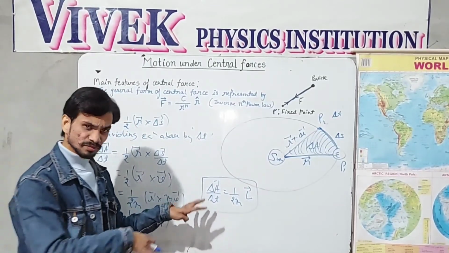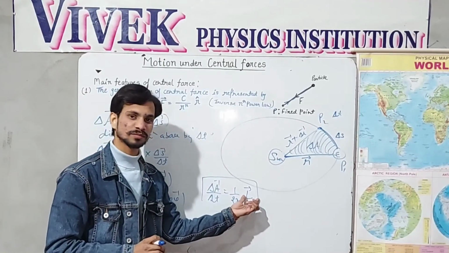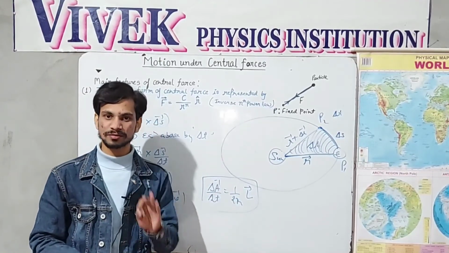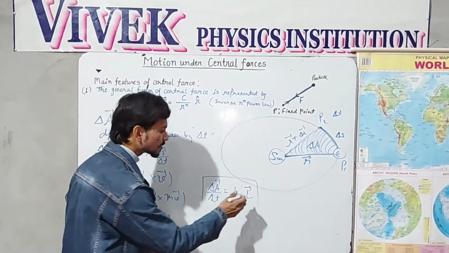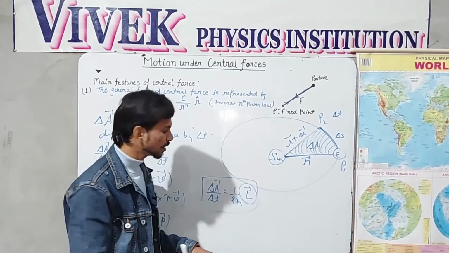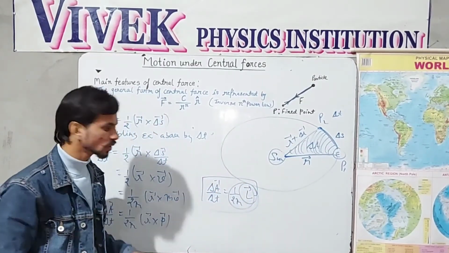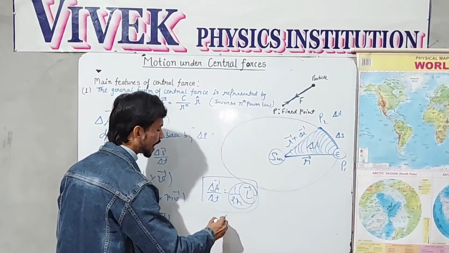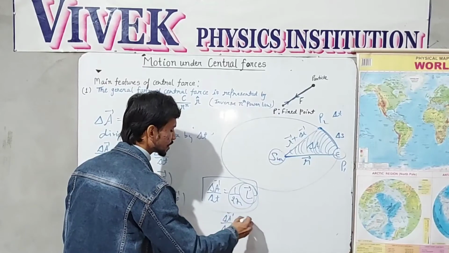In some previous sections we have proved that the angular momentum of a particle under central force is always conserved. So this value is conserved, the mass of the particle is constant, so a constant multiplied by a conserved value is always a constant. So from here I get delta A over delta t as a constant.